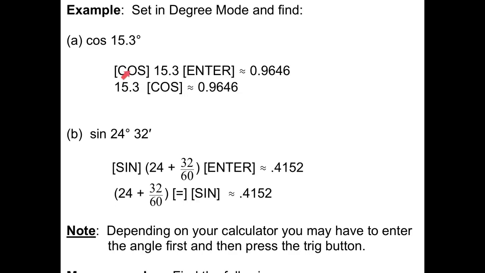Now if you press cosine and it shows COS on your screen, then this is the way that your calculator works. And then if it is given in degrees and minutes, or maybe degrees, minutes, and seconds, you are going to have to do the same process, but for this one you press the sine button and it should put the word sin on your screen, and then in parentheses 24 plus 32 divided by 60 and hit enter. Otherwise, you're going to have to take 24 plus 32 divided by 60, hit your equal sign, that's important, and then hit your sine button, and that will give you your answer.